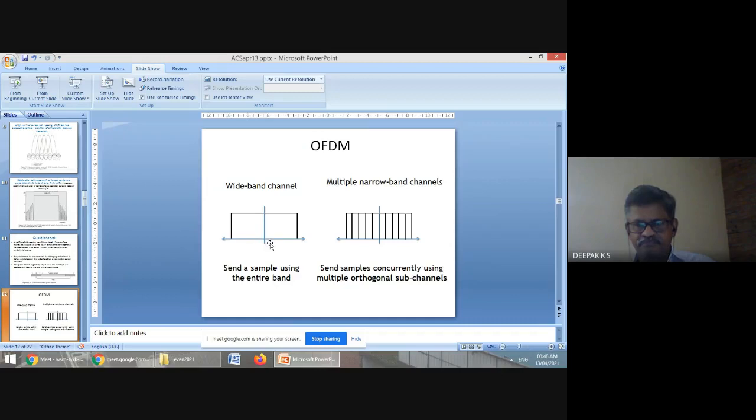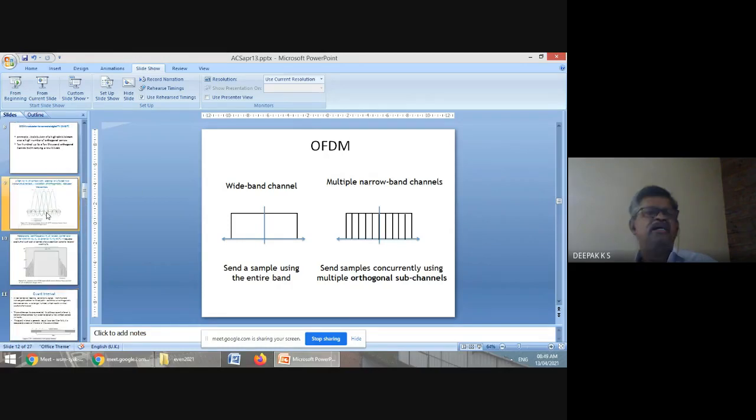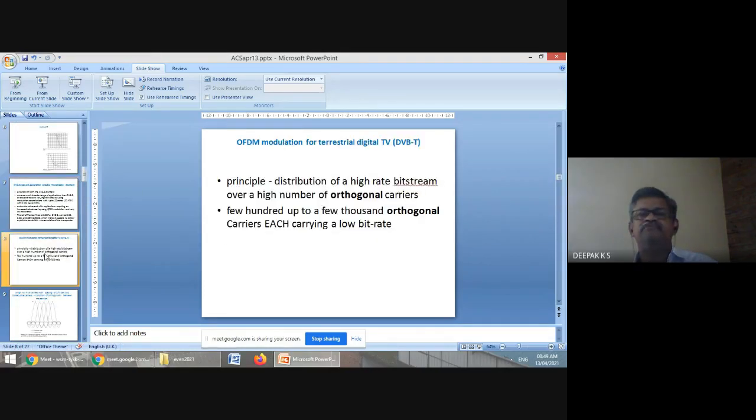Like you have a pipe: instead of opening only one tap, you have a shower with small holes and a lot of water flowing through each of these holes. This is the concept of OFDM. In normal modulation, we have one carrier and modulation over that single carrier. So this is a multi-carrier system, OFDM, with a lot of narrow band channels. That is the concept of orthogonal frequency division multiplexing, and that is used in DVB-T.